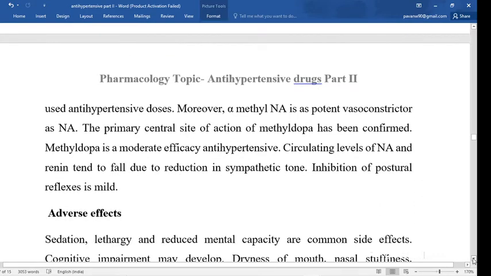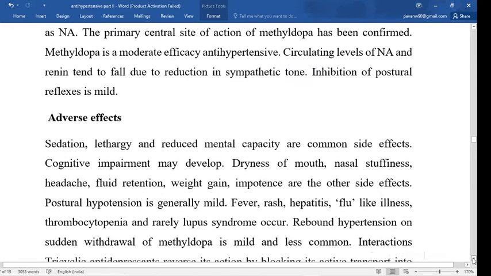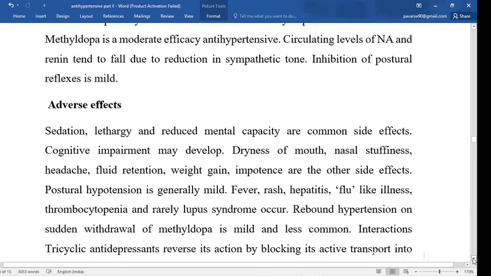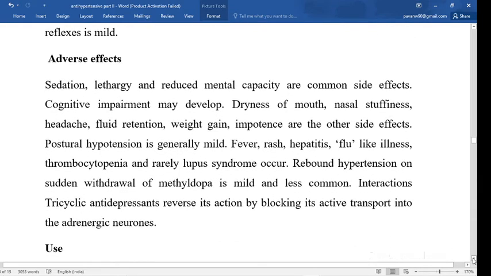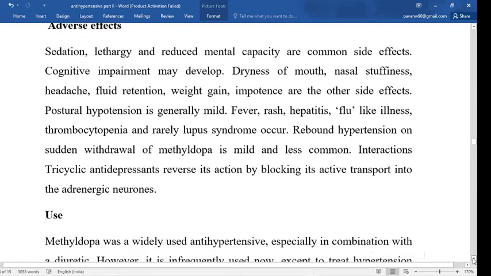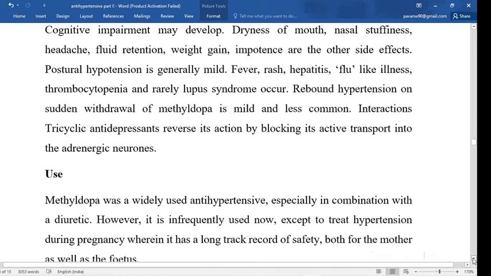Now the adverse effects: sedation, lethargy, and reduced mental capacity are common side effects. Cognitive impairment, meaning memory problems, dryness of mouth, nasal stiffness, headache, fluid retention, weight gain, and impotence are other side effects. Fever, rash, hepatitis, flu-like illness, thrombocytopenia, and lupus syndrome may occur. Now see the uses. Methyldopa is widely used as an antihypertensive, especially in combination with a diuretic.